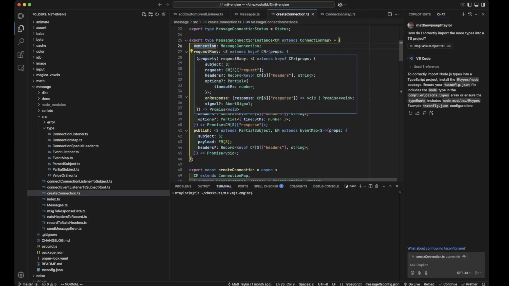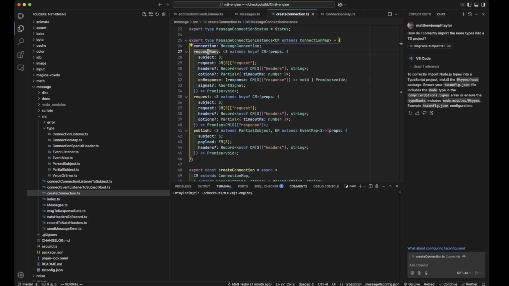So you have an operation. Let's look at request, that's the simplest one, so we're just going to focus on this and ignore everything else except this little bit right here. So request: you have a subject, you have a message queue, so you have some sort of subject or topic or whatever you want to call it, and you want to send a request on this.